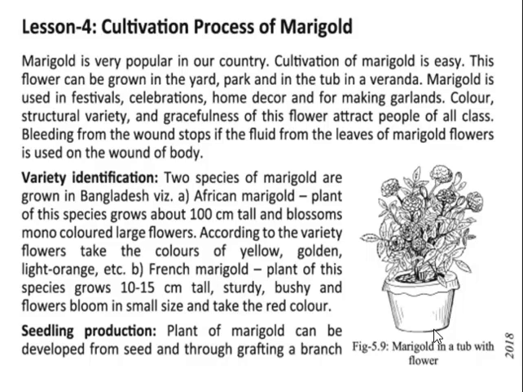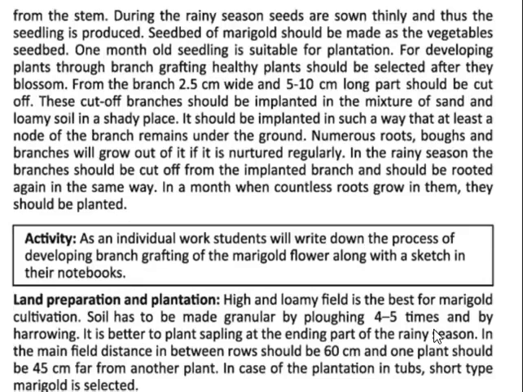Seedlings production. Plants of marigold can be developed from seed or through grafting embryos. Grafting means transplanting living tissue as a graft from the stem. During the rainy season, seeds are sown thinly and thus seedlings are produced. The seed bed of the marigold should be made like a vegetable seed bed.